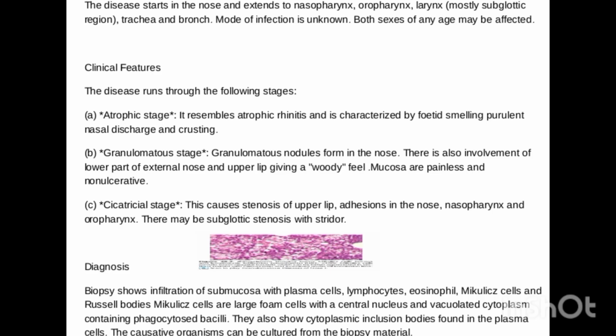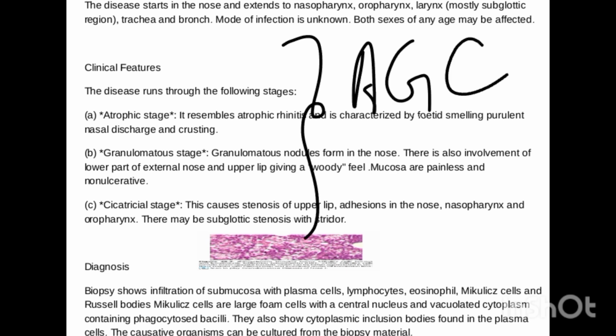In clinical features, we see three stages: atrophic stage, granulomatous stage, and cicatricial stage, AGC. In the atrophic stage, it resembles atrophic rhinitis. In atrophic rhinitis, we have foul-smelling nasal discharge and crusting. In rhinoscleroma, we have the same symptoms as atrophic rhinitis. The patient has the complaint of foul-smelling nasal discharge and crusting.